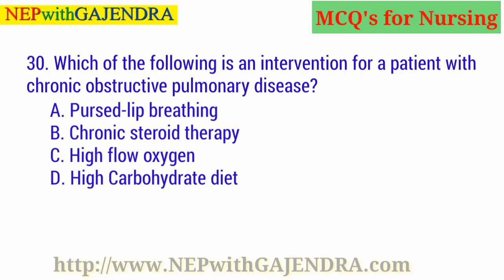Which of the following is an intervention for a patient with chronic obstructive pulmonary disease? A. Pursed lip breathing. B. Chronic steroid therapy. C. High flow oxygen. D. High carbohydrate diet. Guess the right answer. Right answer is A. Pursed lip breathing.